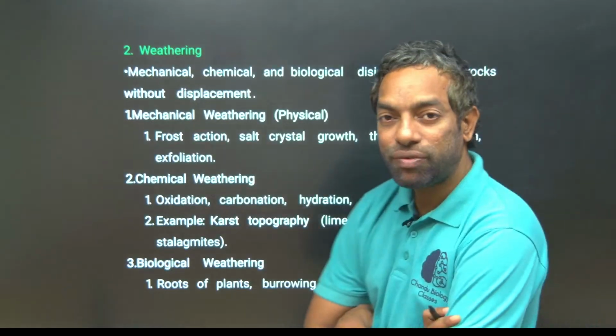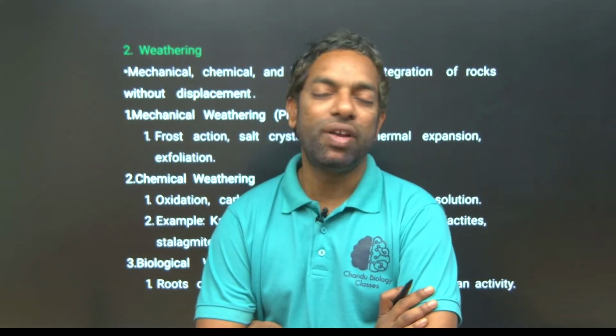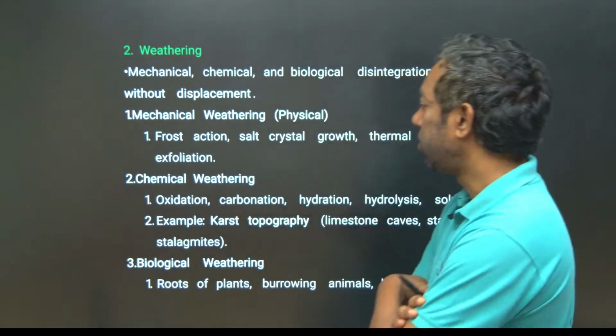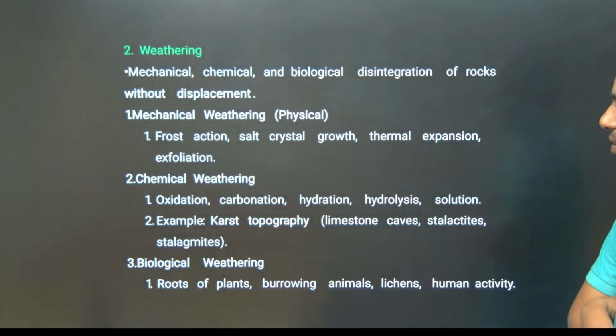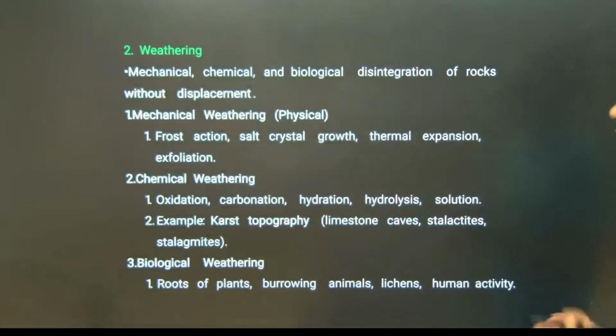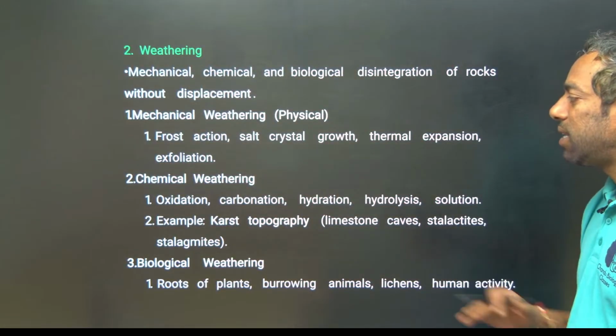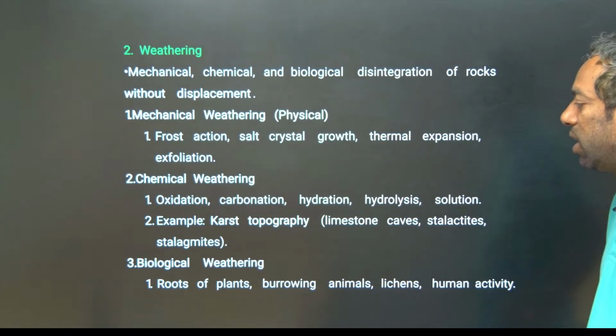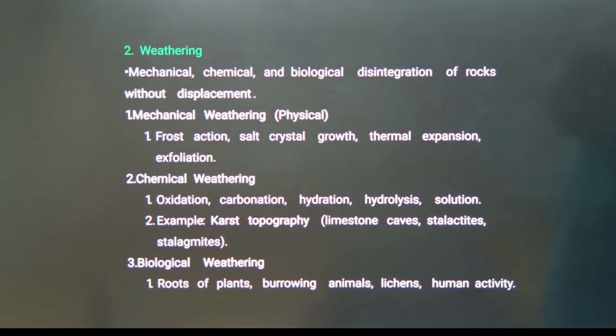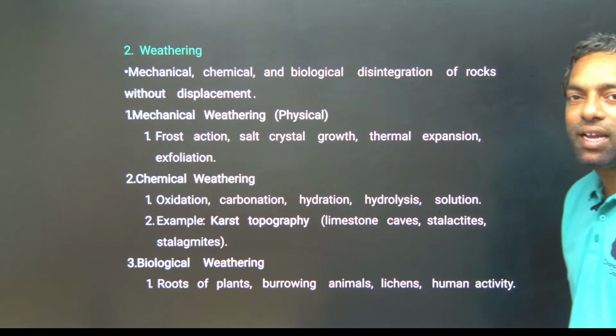They can ask you which one of the following is physical weathering, or which one of the following actions is chemical weathering. Chemical weathering is oxidation, carbonation, hydration and hydrolysis. Physical, mechanical weathering is frost action, salt crystal growth and thermal expansion. And biological weathering is by roots of plants, animals and lichens, and human activity. These are the weathering types, guys.